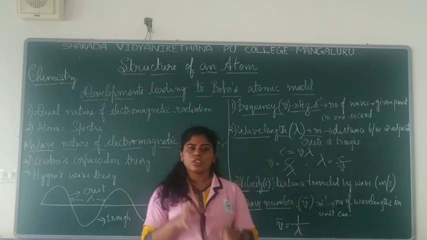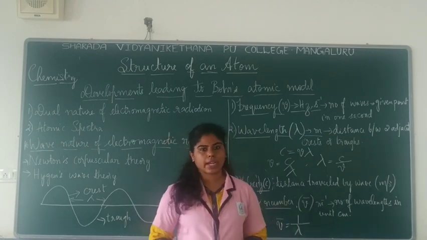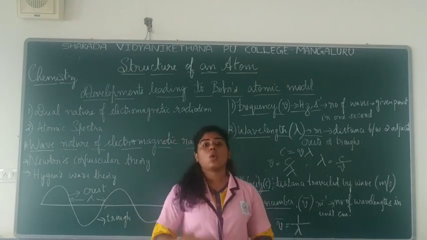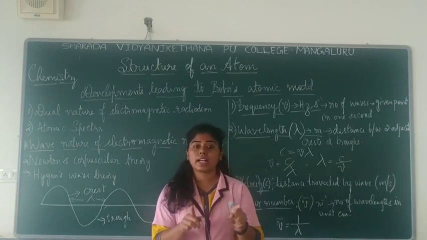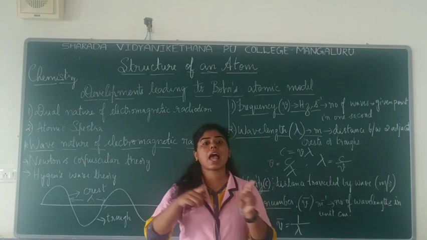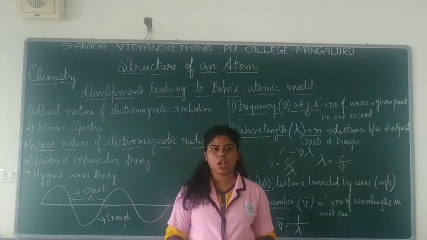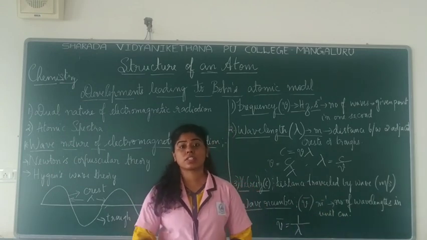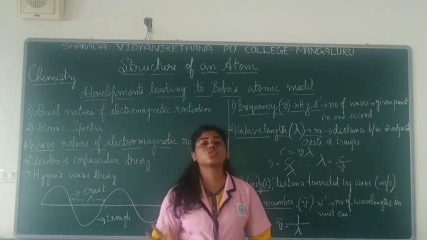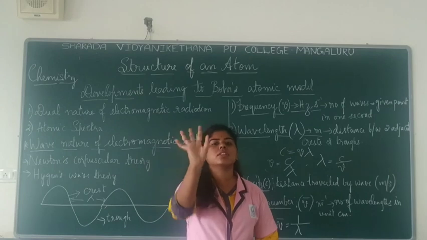Now, you know that light is also a radiation. Why is it called an electromagnetic radiation? Because it consists of electric fields and magnetic fields both together. They are influenced by these electric and magnetic fields. That's why light is also an electromagnetic radiation. Remember this first.